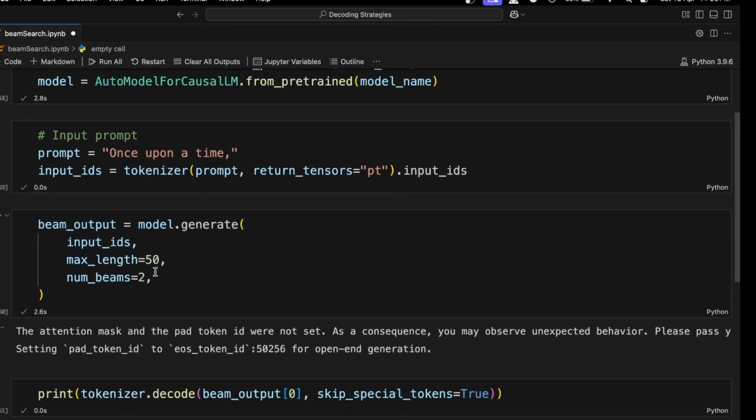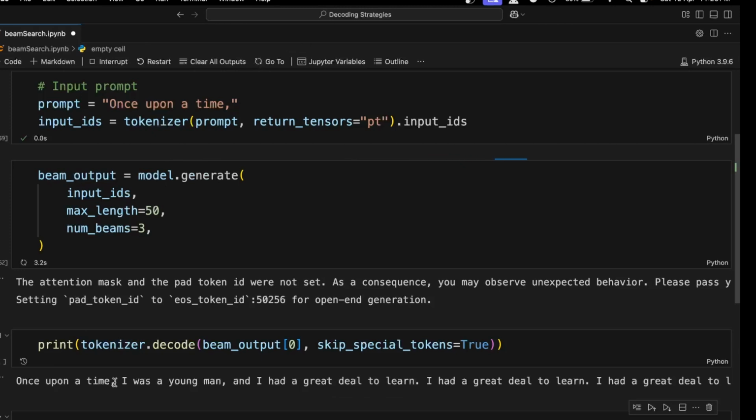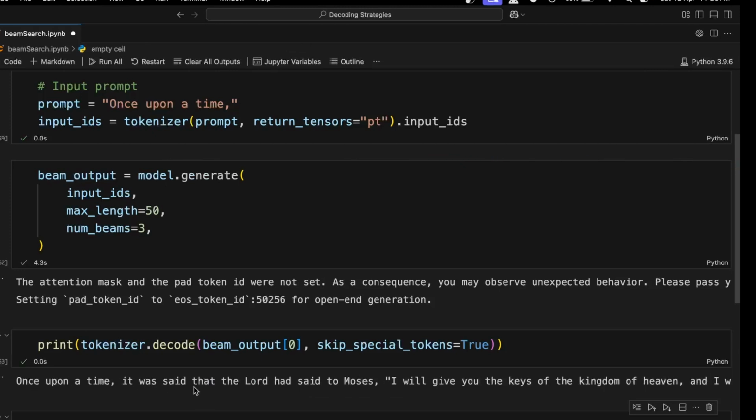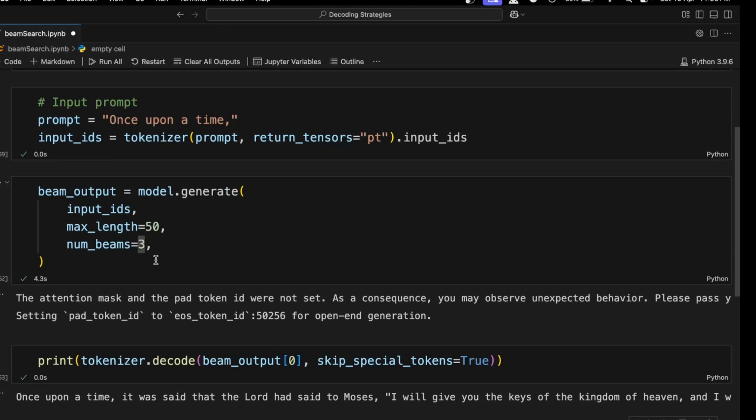Let's run this again, but this time with number of beams as 3. So it should choose "it was". Let's see. It has chosen "once upon a time it was said that". What will happen if we choose number of beams as 1? Let's run this.